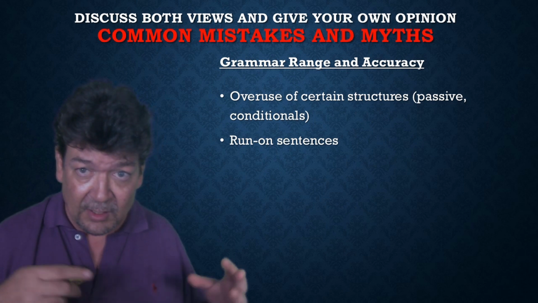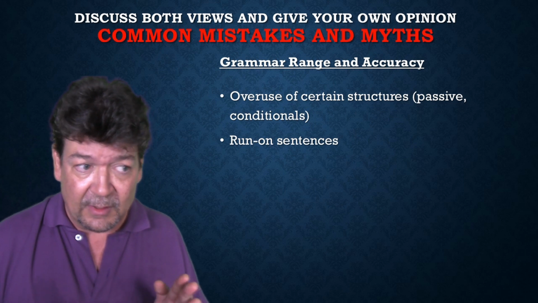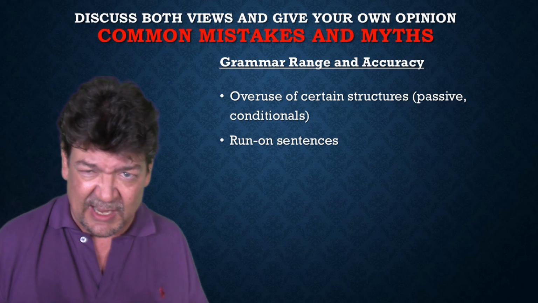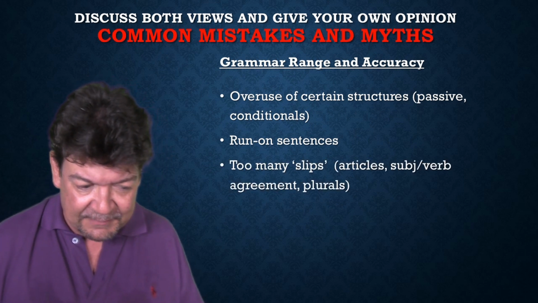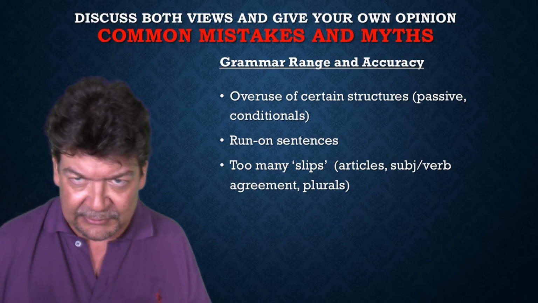Run-on sentences are sentences that should have stopped already, not just for coherence, not just so they make sense, but grammatically. Little slips: articles, subject-verb agreement, plurals.